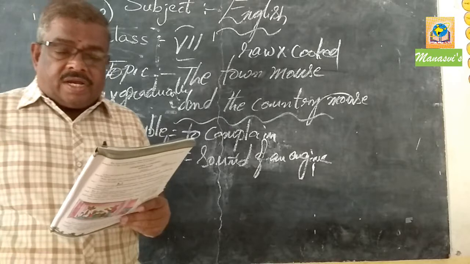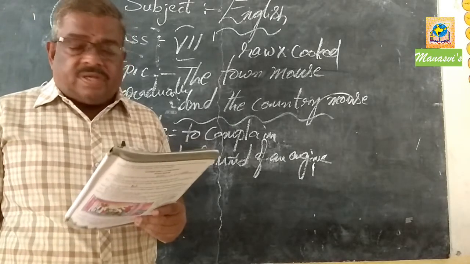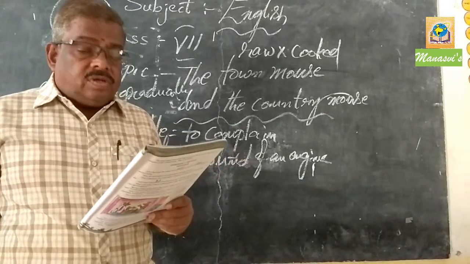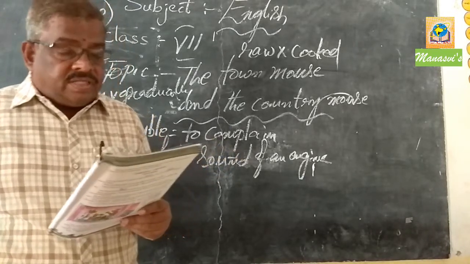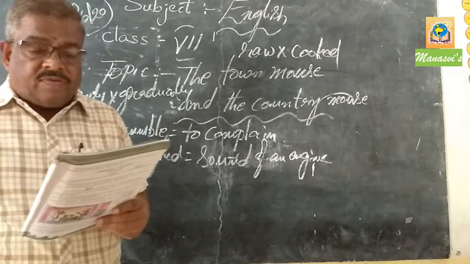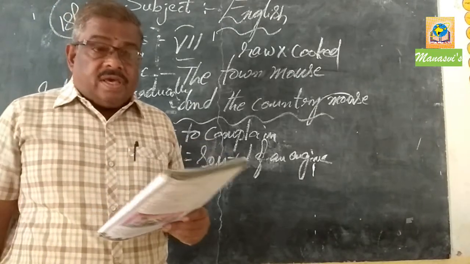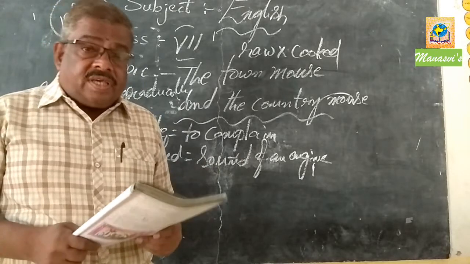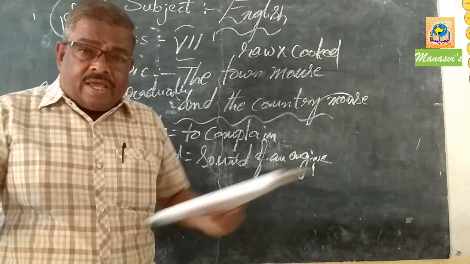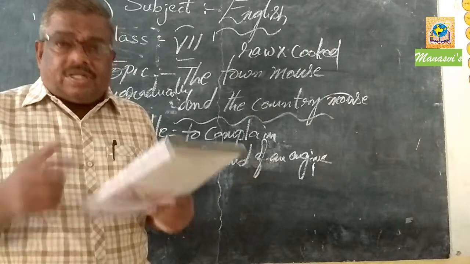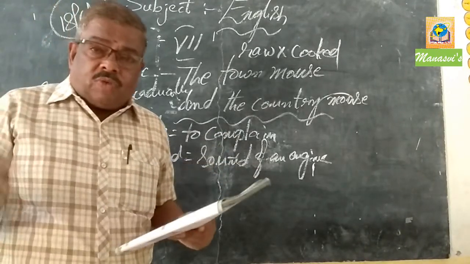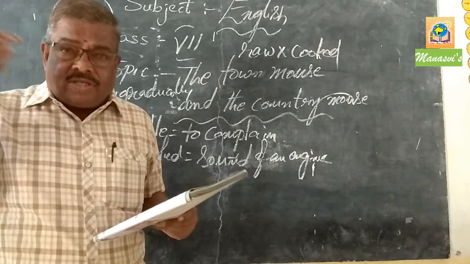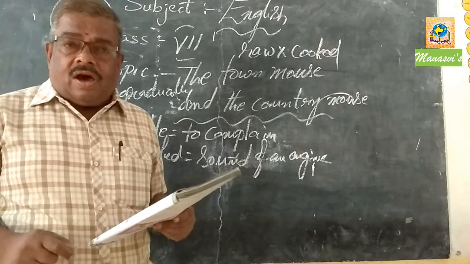"Oh, the country is a strange place," said the town mouse. But he said to himself, "I don't think I like this place. I don't like to live in this place," because the town mouse was already accustomed and adjusted to the town. He wanted to listen to the sound of the automobiles, and to the television or radio.